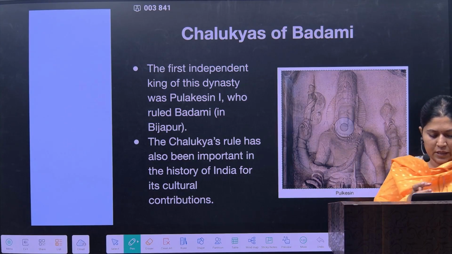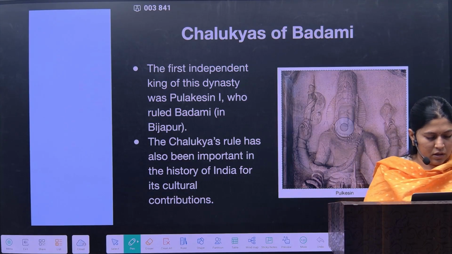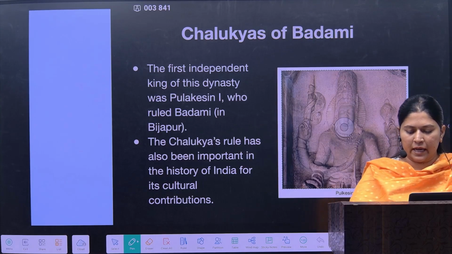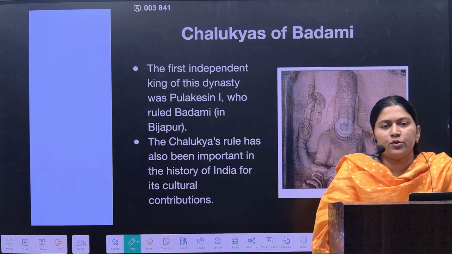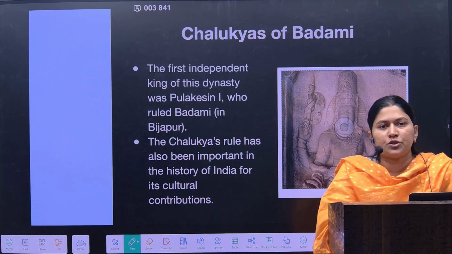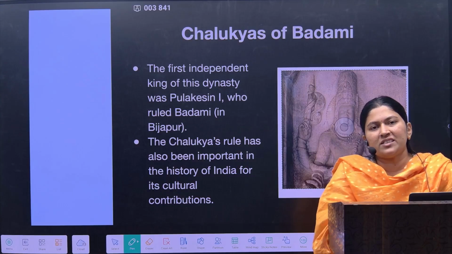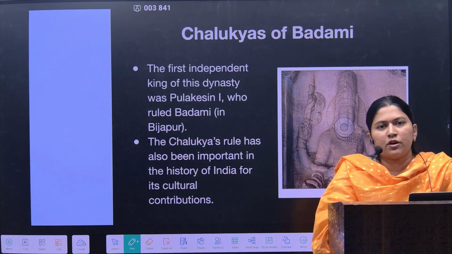So Pulakesin I is a major founder. In fact, according to the reference material which we get from the Tamil Nadu NCERT, and the government sources also say that Pulakesin I is the founder of the Chalukyan dynasty.